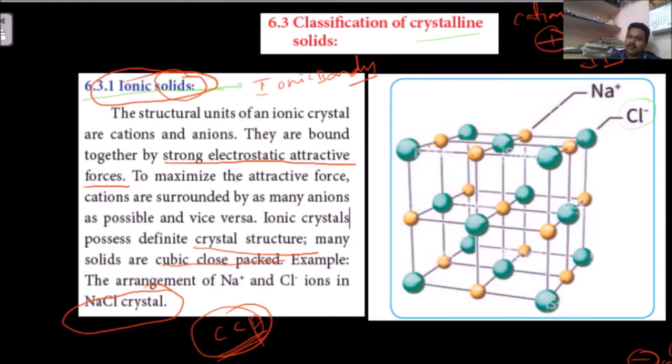This is a negative ion and this is a positive ion. Are you observing? Negative, positive, and here positive. They alternate side by side, so there is a development of electrostatic force of attraction. This is regarding the ionic solid and its lattice, the ionic crystal.